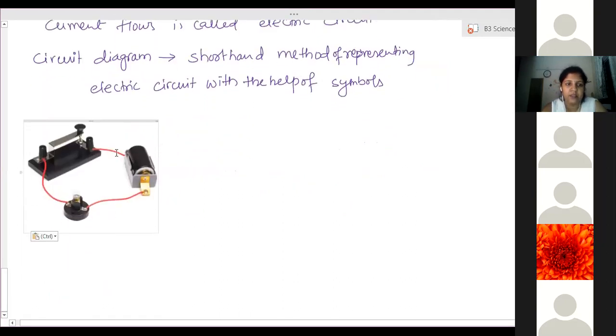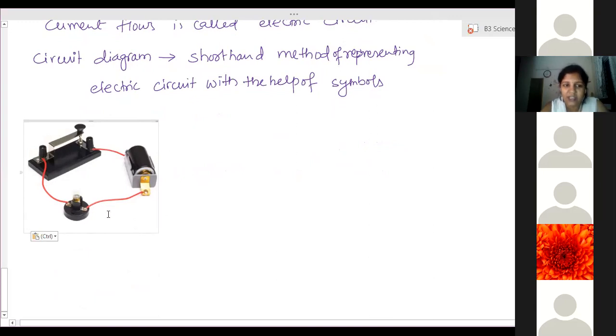Yes, ma'am. It is closed everywhere, wires connected with the wires. This is a battery. From that, one wire is going to the switch. From the switch, the second wire comes to the bulb. From the bulb, the second wire goes to the second terminal of the battery. So this is one simple electric circuit, right?